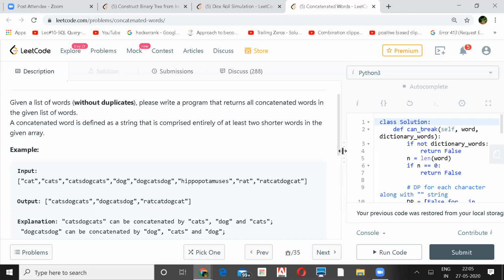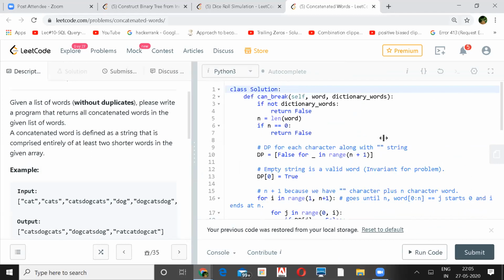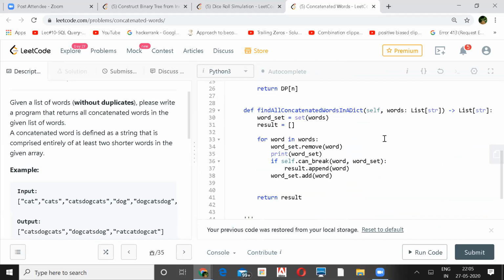So you're saying if you are using a set, instead of a set you could use a trie, right? Yeah, that's what I was thinking. Yeah, that is correct. What you're saying is correct. But I didn't understand the way you said when you have to use a DP. Someone was saying that instead of DP we can use a trie, so I was confused with that. I think we can do it with a trie itself, right?